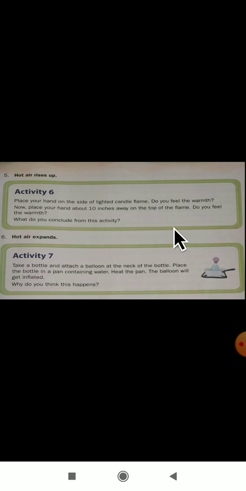Next one, hot air expands. For this they have given one activity.